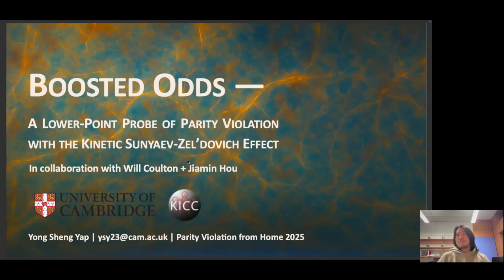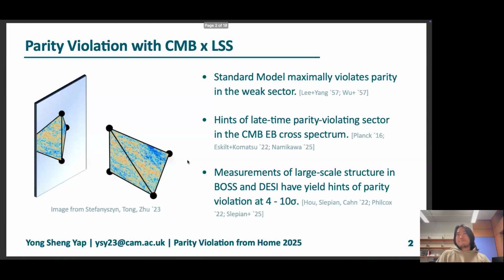And today I would like to talk about some work with Will Colton and Jiamin Ho in using the kinetic Sunyaev-Zel'dovich effect to probe parity violation at a lower point.